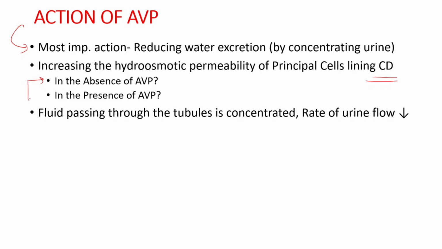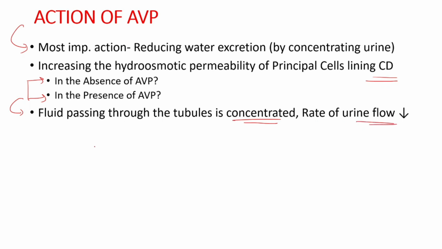On the other hand, when AVP is present, these cells become selectively permeable to water and water diffuses down the concentration gradient which is produced by the renal medulla. Now, in the presence of AVP, the fluid passing through the tubules is concentrated and the rate of urine flow decreases.